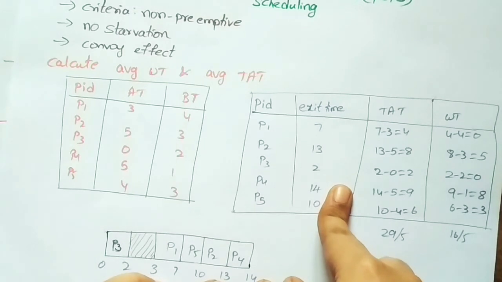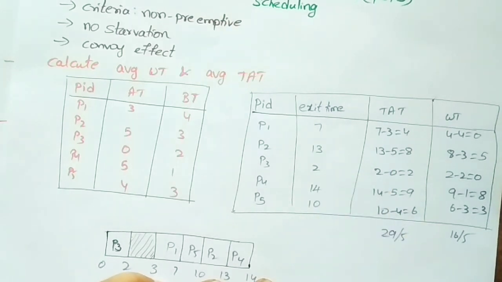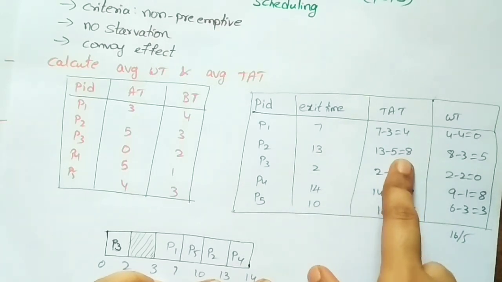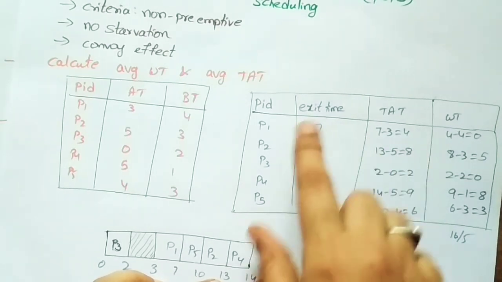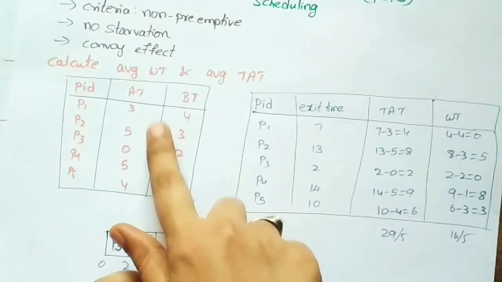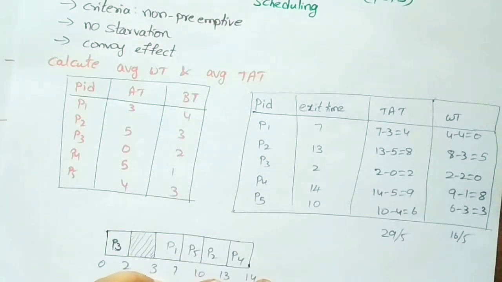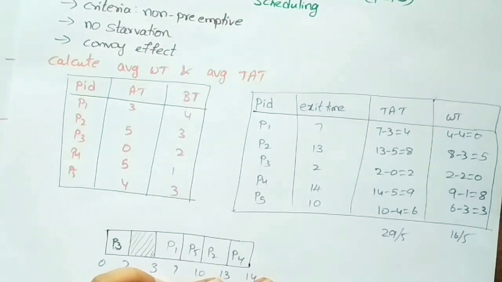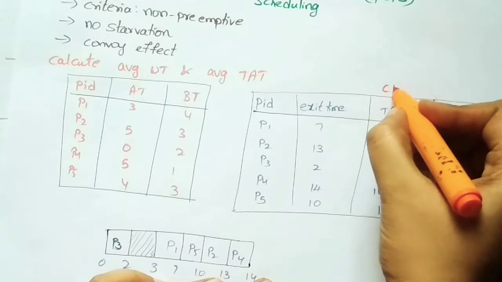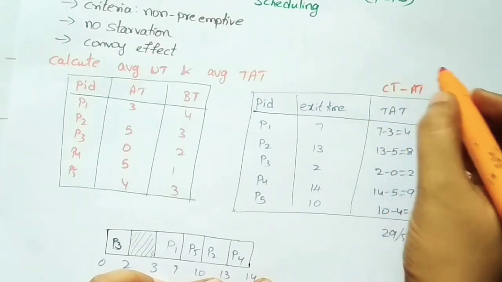Next one is the turnaround time. The formula is completion time minus arrival time.